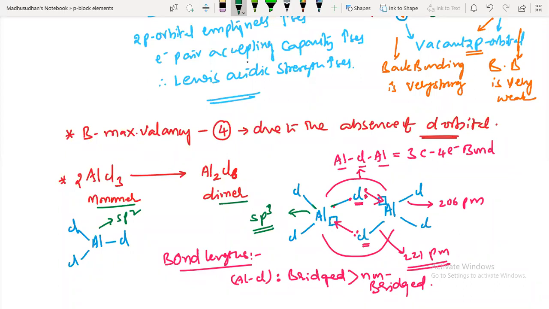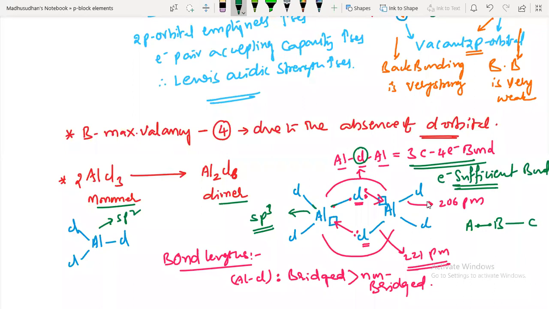Okay guys, have you understood this? Yes, sir. What is the nature of the bonding of the aluminum chlorine bridges? It is a 3 centered 4 electron bond. It is also called an electron sufficient bond. Why is it an electron sufficient bond? Suppose you have one bond between A and B, how many electrons are needed? 2 electrons.